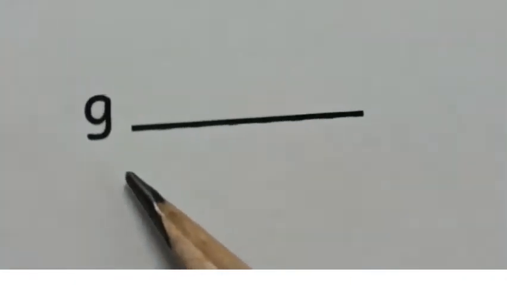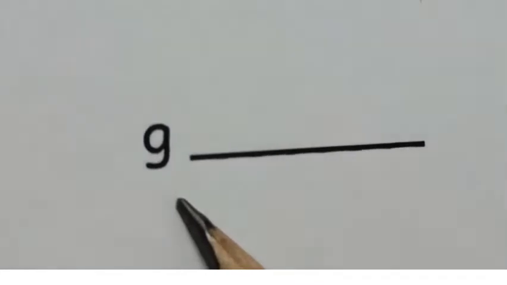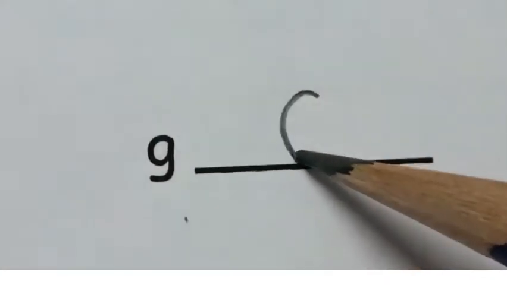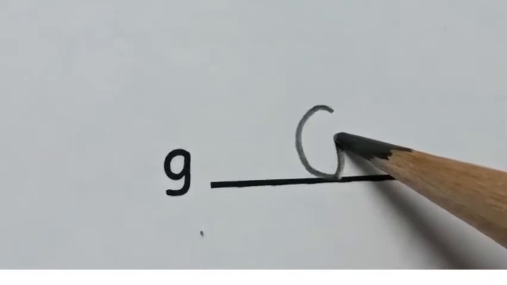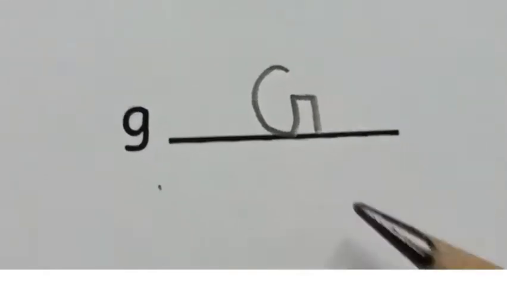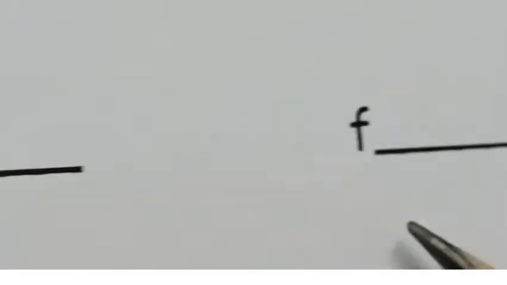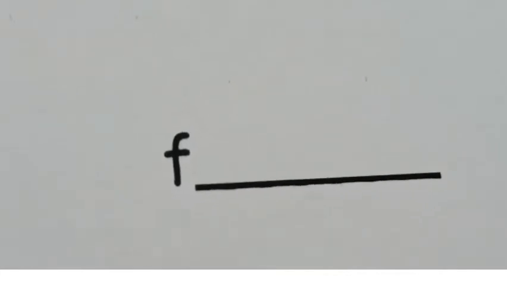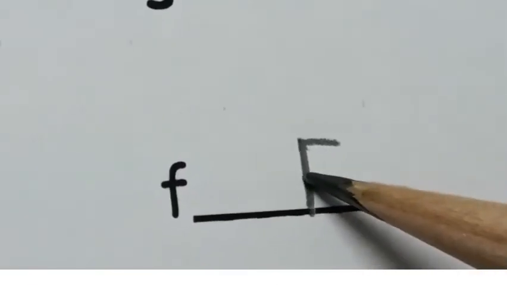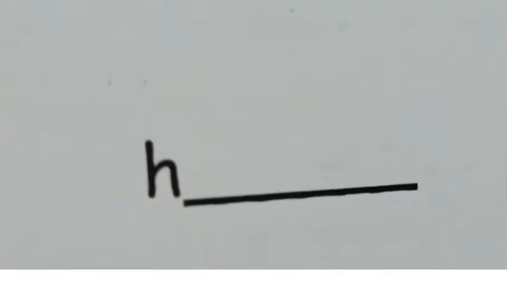Now can you see which is the next letter given? G. Small letter G. What are we going to write? Capital letter G. Left curve, standing line, sleeping line and standing line. Capital letter G. Yes? Now which is the next letter given? Small f. For small f, we are going to write capital F. Draw a standing line, sleeping line, sleeping line. Capital letter F. Now let's see which is the next letter.